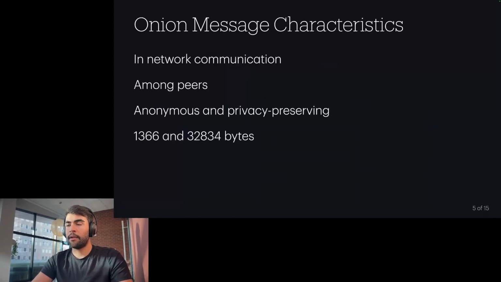So recently, onion messages were introduced to the Lightning Network. They basically provide in-network communication between nodes. They can be exchanged among peers, so two nodes don't necessarily have to have a channel between them to be able to pass around these onion messages. And they are also anonymous and privacy preserving because they use onion encryption.